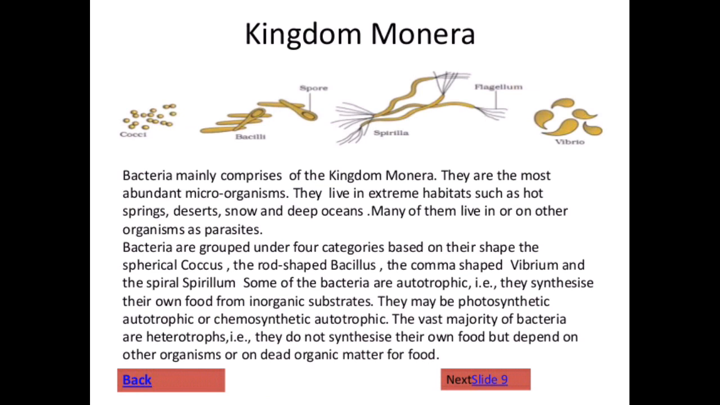Bacteria are grouped under four categories based on their shape: the spherical coccus, the rod-shaped bacillus, the comma-shaped vibrio, and the spiral spirillum. Some of the bacteria are autotrophic, that is, they synthesize their own food from inorganic substrates. They may be photosynthetic autotrophic or chemosynthetic autotrophic. The vast majority of bacteria are heterotrophic, that is, they do not synthesize their own food but depend on other organisms or on dead organic matter for food.